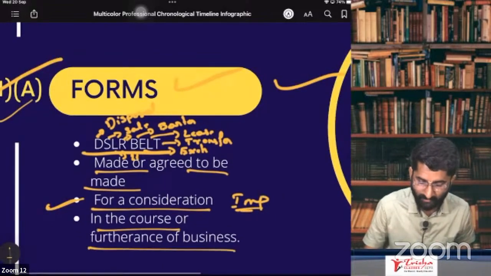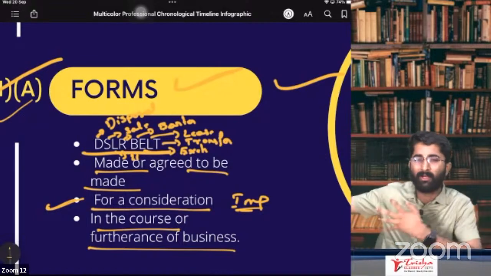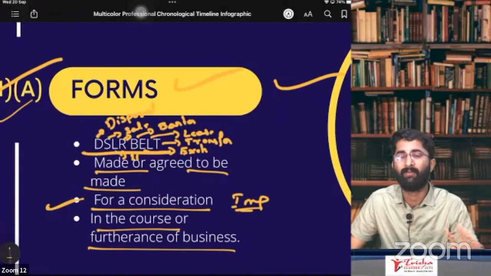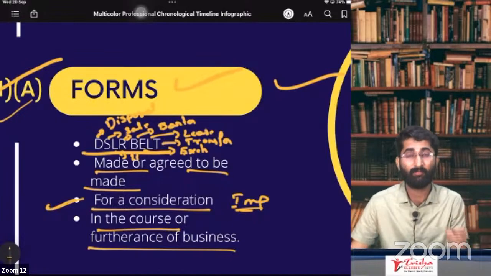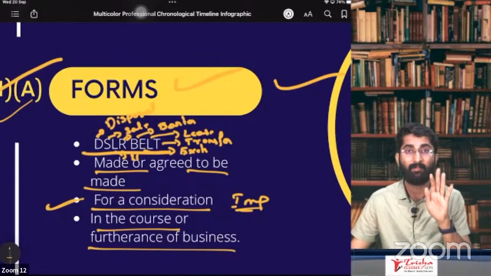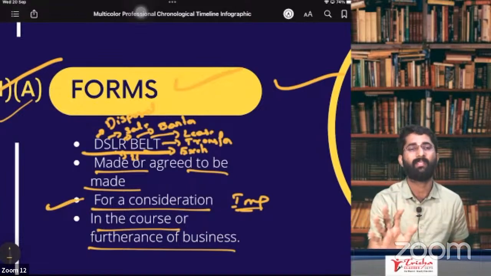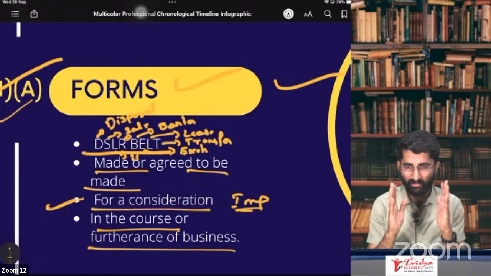In the course or furtherance of the business. So you should have the business of that work. Now, I go for a trip and I sell some goods there. I'm not giving him the invoice. Will it be my supply? No, it is not my supply. It should be my business. If it is my business, only then it will be considered as supply. Otherwise, remember, it is not supply.